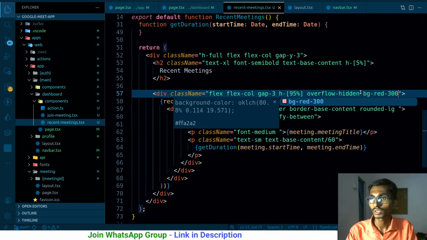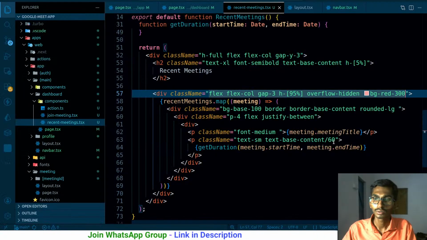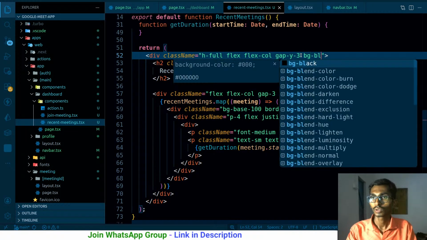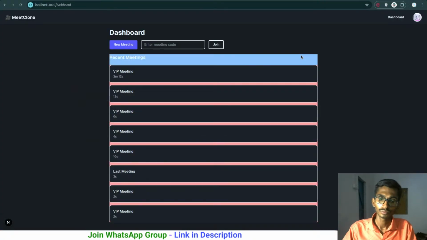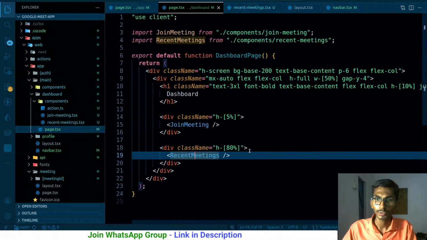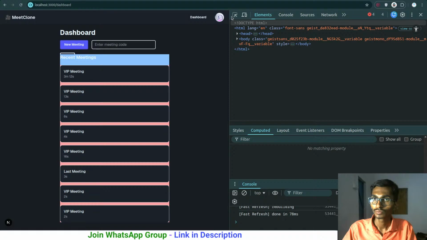BG red 300, just this much. What about this extra space that I have here? BG blue 300, so it has only this much. So where is this extra space coming from? Definitely not from here. I can even just directly check this thing, inspect it.